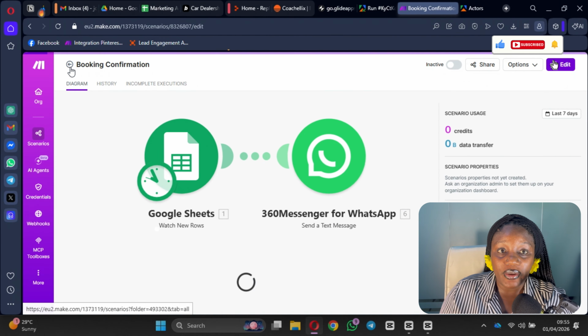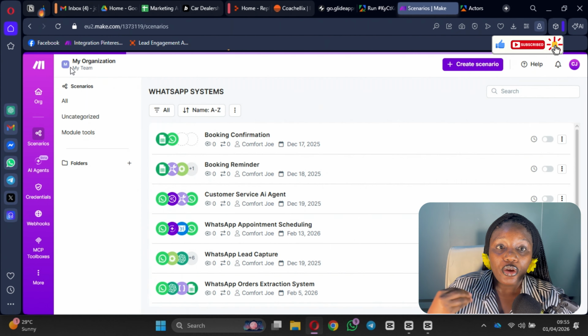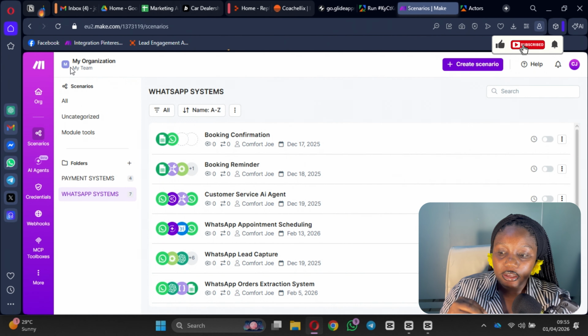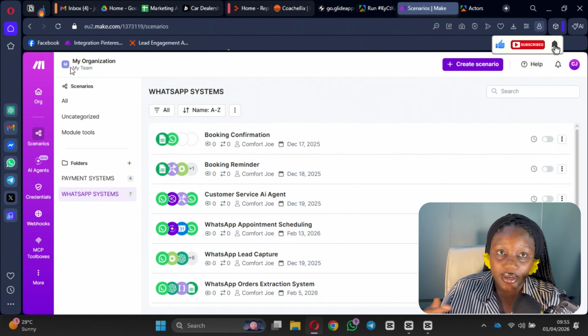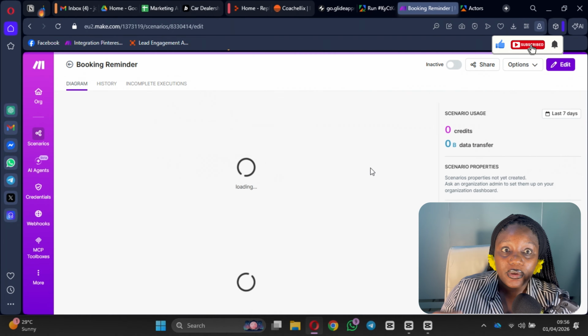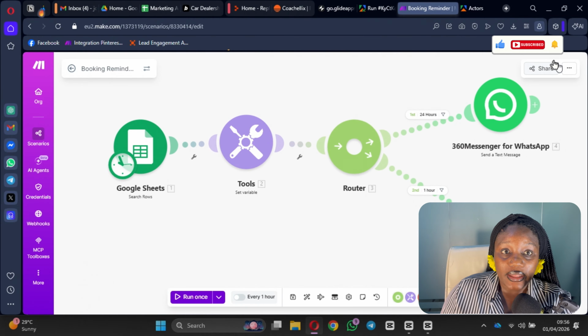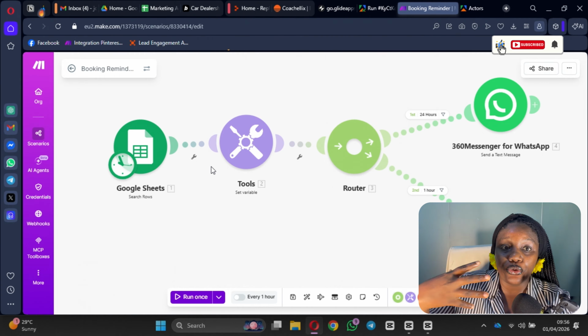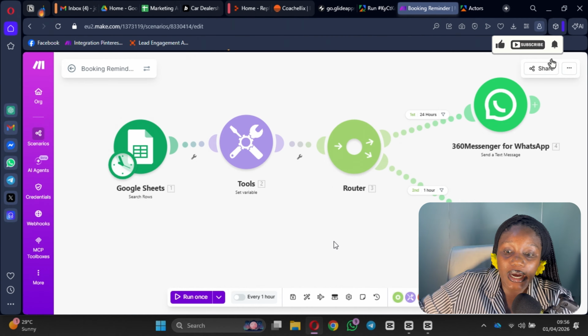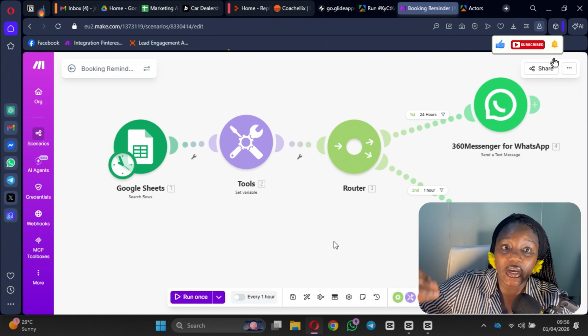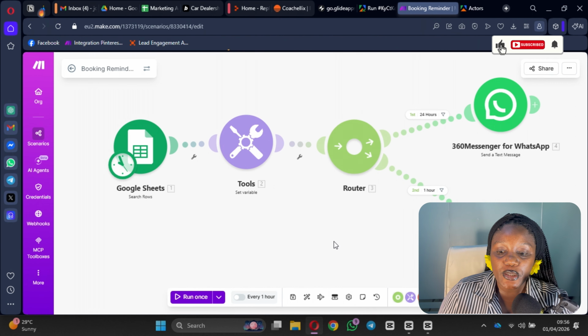So now that you've confirmed their booking, system number two can help you remind them of their booking. Say their booking is due in 24 hours, or their booking is due in 1 hour. You can have a system like this that can go in and remind them of their booking. It will search for clients whose bookings are in 24 hours, 1 hour, or you can do 2 days, 3 days, whatever interval you want to be reminding them. For this particular example, I have, as you can see here, 24 hours and 1 hour.